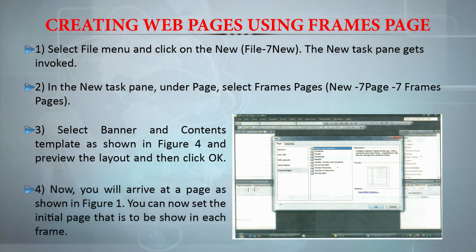Now you will arrive at a page as shown in the image. However, you can now set the initial page that is to be shown in each frame. Earlier also we discussed that frames do not contain any content of their own. Therefore, after creating frames, you need to link them with some HTML page.